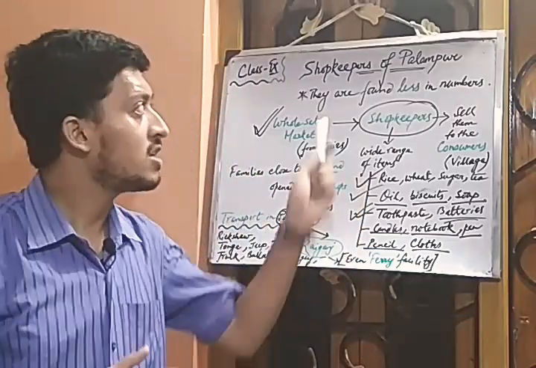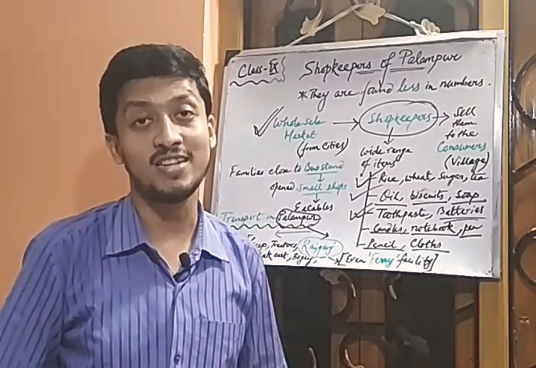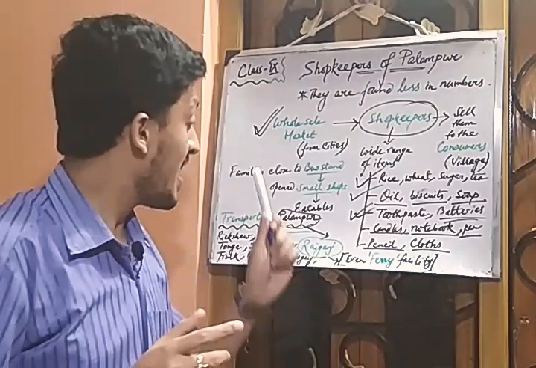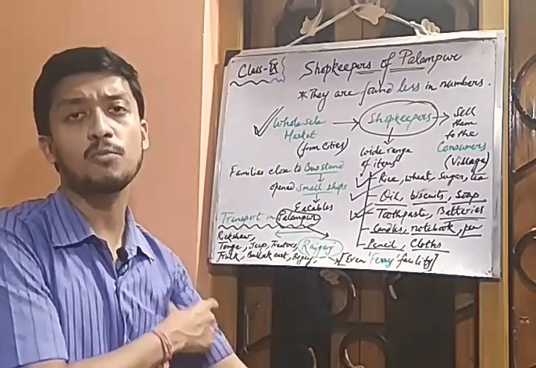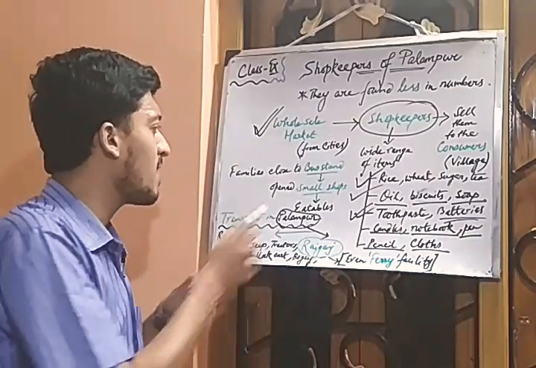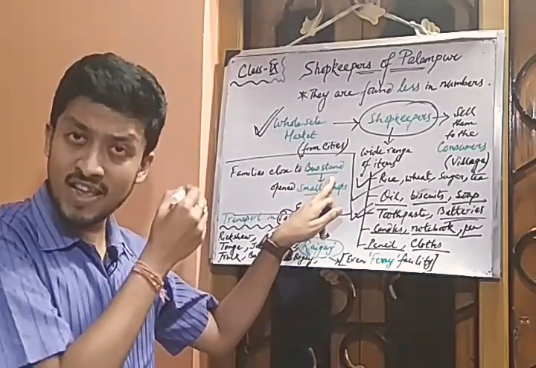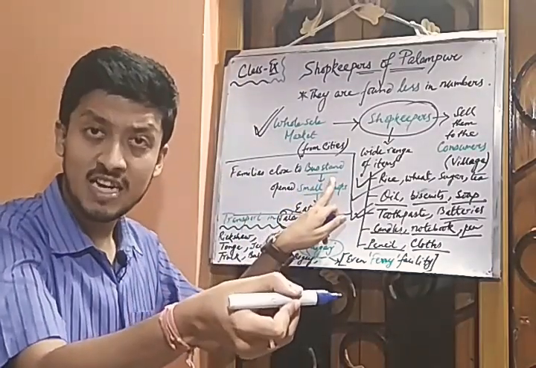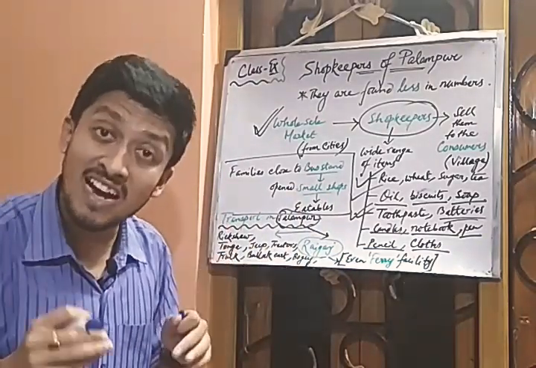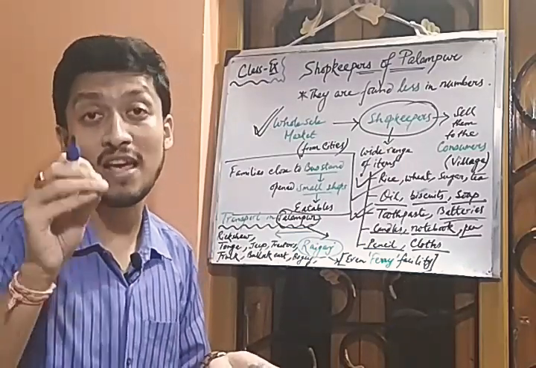Now we have ended the shopkeepers' story in Palampur. We are coming to the last part of our topic of discussion, the last paragraph of this first chapter, Palampur. Here we get the transportation in Palampur. Before we move on to transportation, we must mention another small point. Families living very close to the bus stands in Palampur have opened some small shops of their own, and there they also try to sell and earn some money.